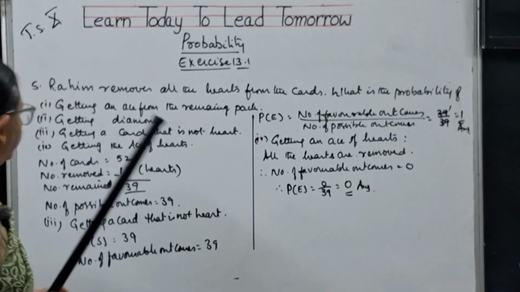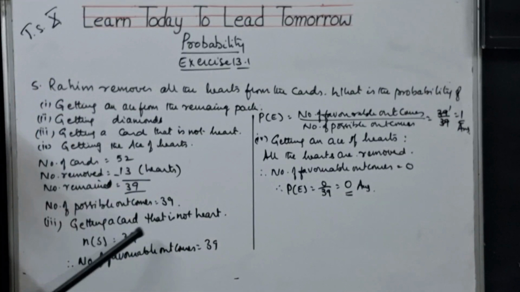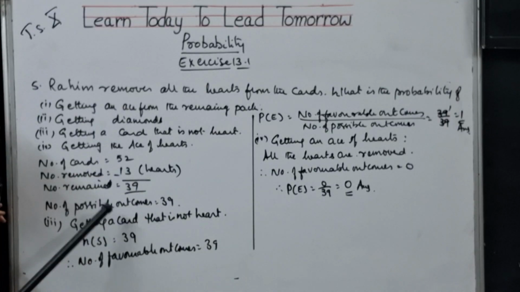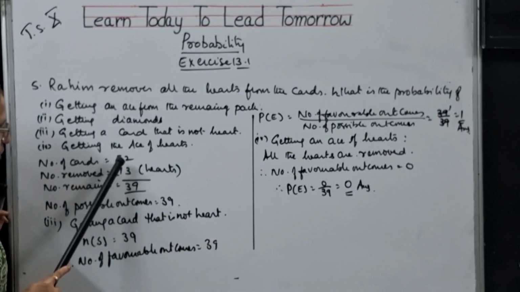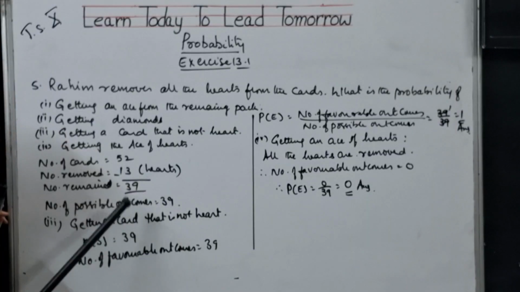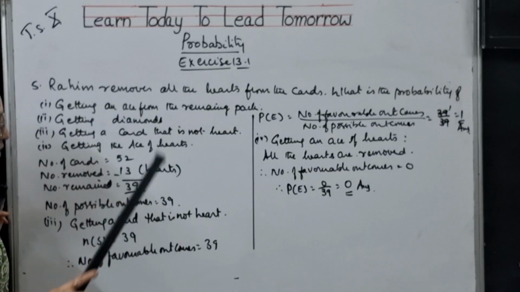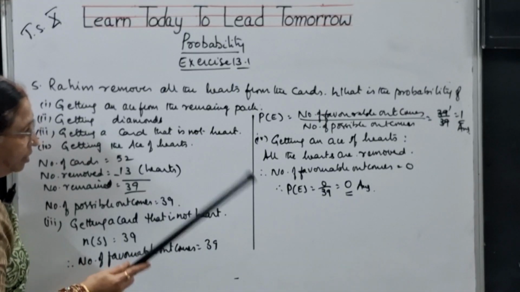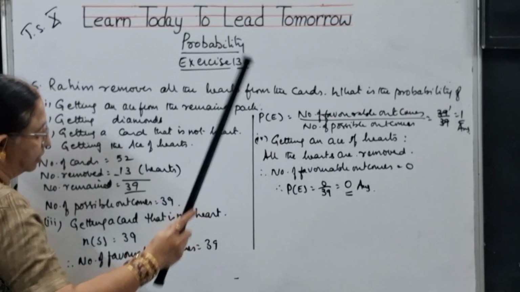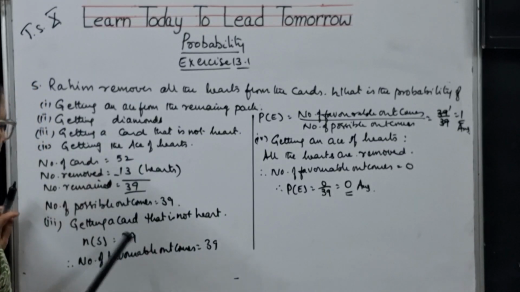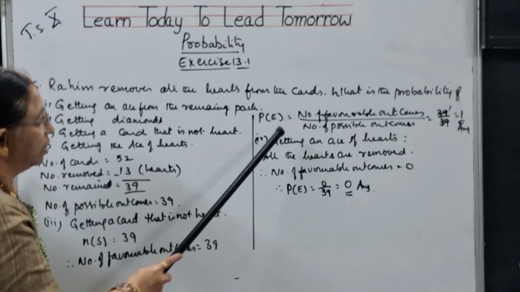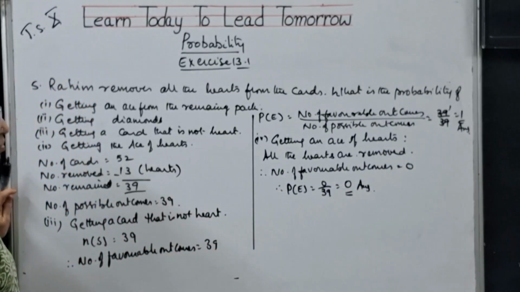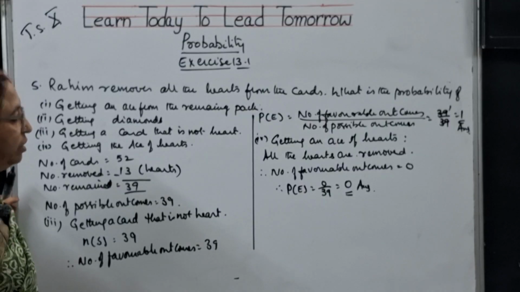So, let me explain you once again here. Getting a card that is not heart. That is not heart means hearts 13 are removed. So, what did you get out of 52? 13 are removed means 39 are there. So n of s will be 39. Sample space will be 39. That means the number of favorable outcomes are 39. So probability of the event that is getting cards that are not heart is number of favorable outcomes by number of possible outcomes. 39 by 39, that is 1 is the answer.